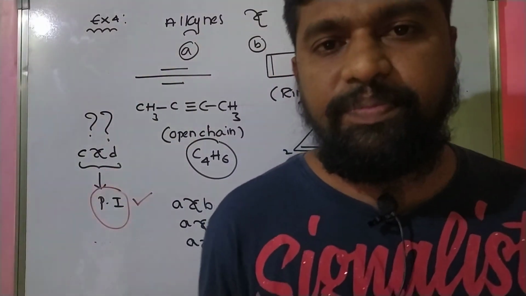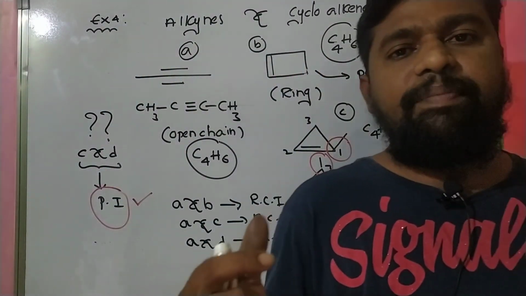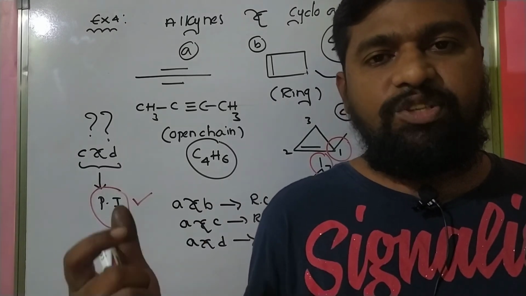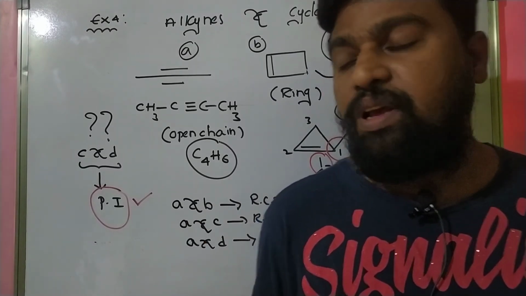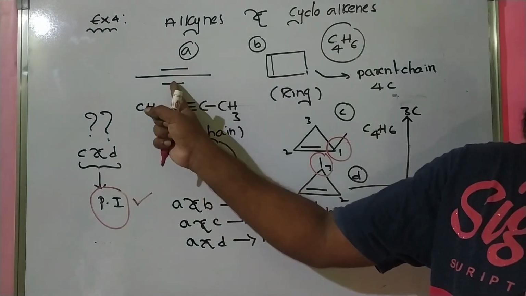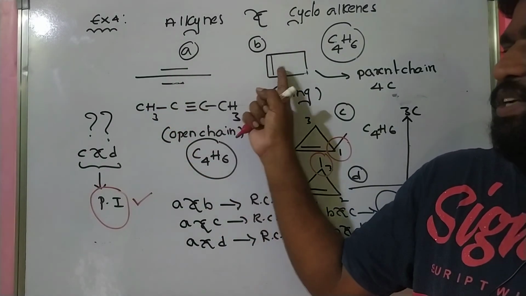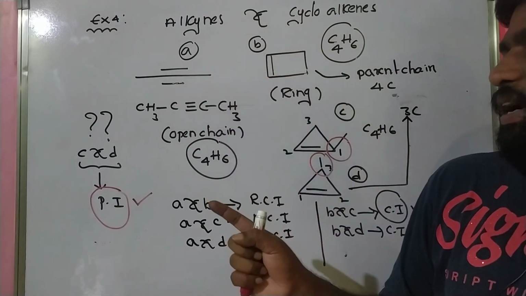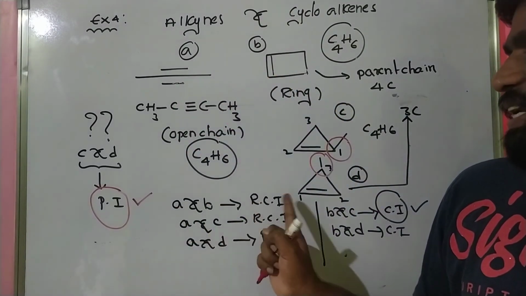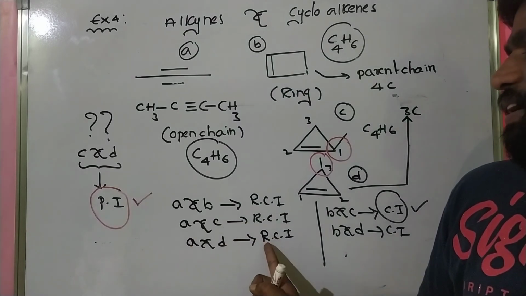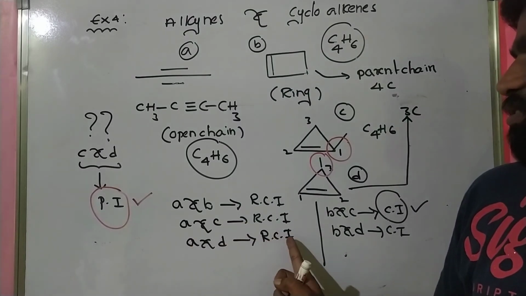Okay students, I think everybody understood. So what is called ring chain isomerism? See students, this is open chain, this is a ring, so these two are ring chain isomers. A and B are ring chain isomers, A and C are ring chain isomers, and A and D are again ring chain isomers.